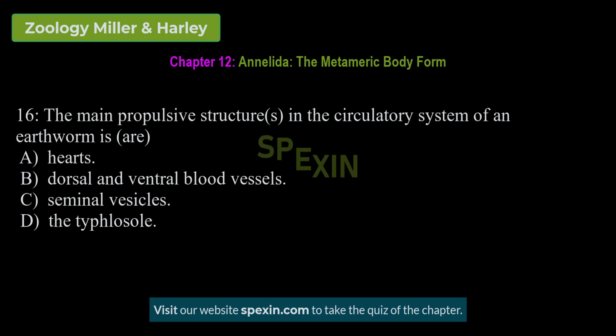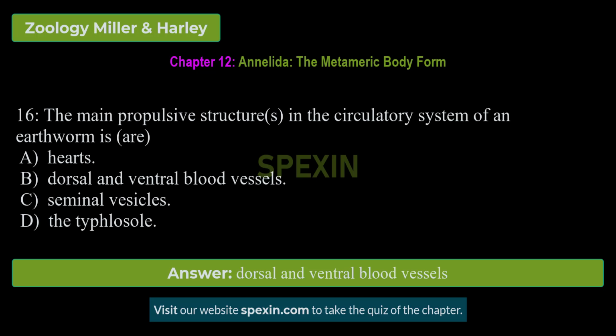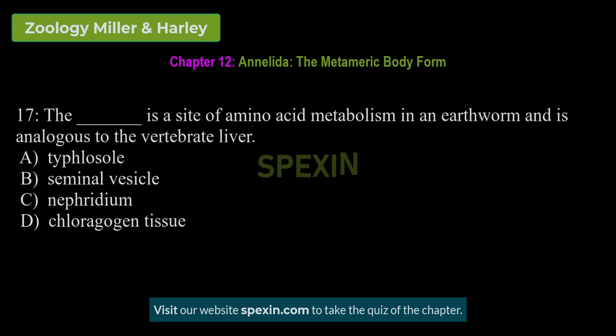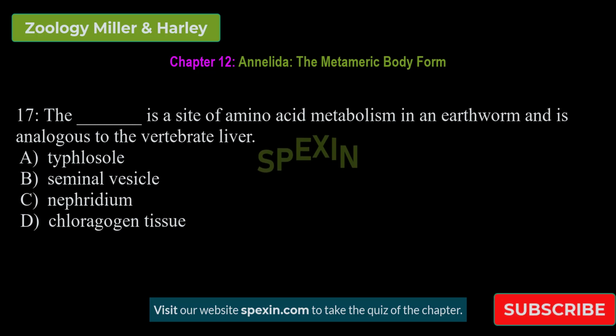The main propulsive structures in the circulatory system of an earthworm are hearts, dorsal and ventral blood vessels, seminal vesicles, the typhlosole. Correct answer: dorsal and ventral blood vessels. The blank is a site of amino acid metabolism in an earthworm and is analogous to the vertebrate liver: typhlosole, seminal vesicle, nephridium, chloragogen tissue.